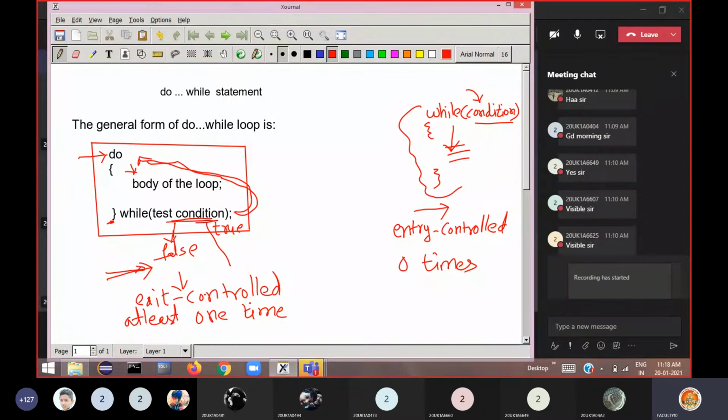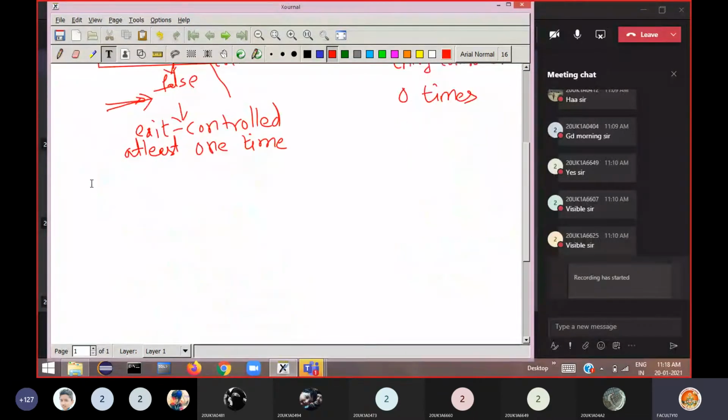Clear? Now if I consider an example for this do while, say int k is equal to 1, I am assuming. Then I say do. After do, you have to begin the loop with an open brace.